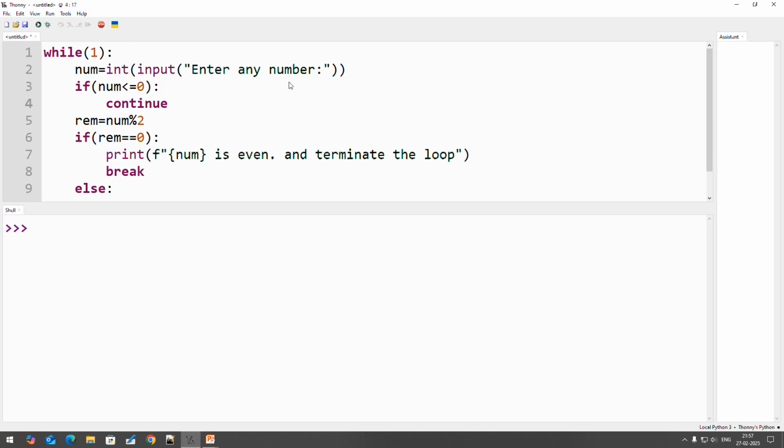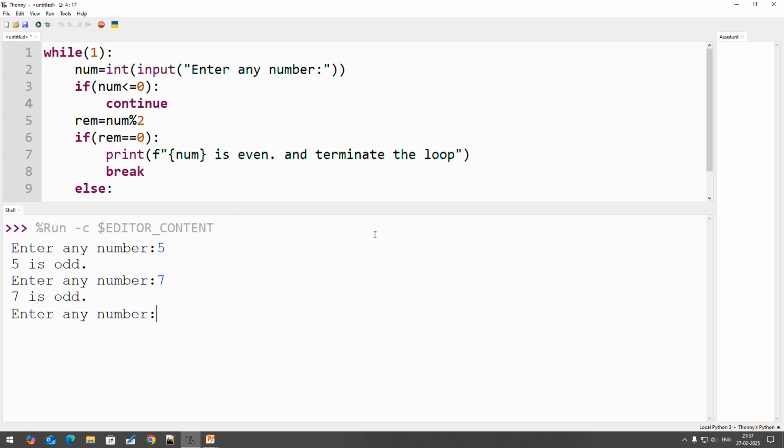What happens? Whenever you enter a negative number or 0, it will skip the rest of the statements in the loop and it will again check the condition, right? Now you are executing this code. Here suppose I am entering a number, say for example 5, which is an odd number. Say 7, again an odd number. Now suppose I am entering a negative number, say for example -2. It will again ask me for another number. It cannot continue with the next step, that is the remainder. It cannot calculate that particular remainder, but it will ask me for another number.